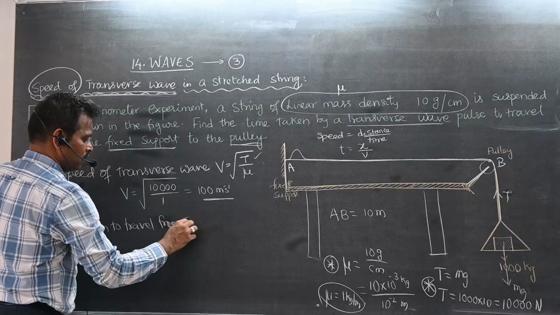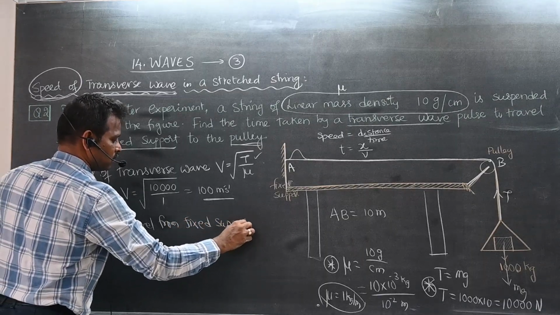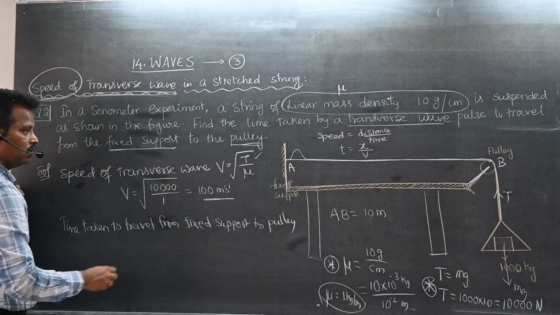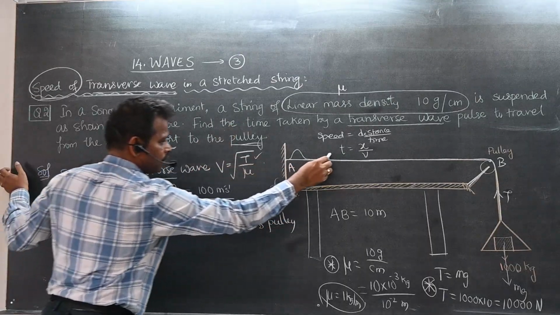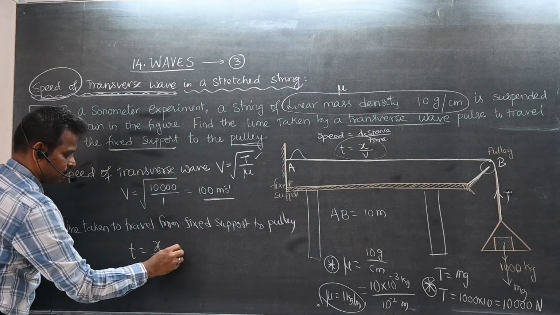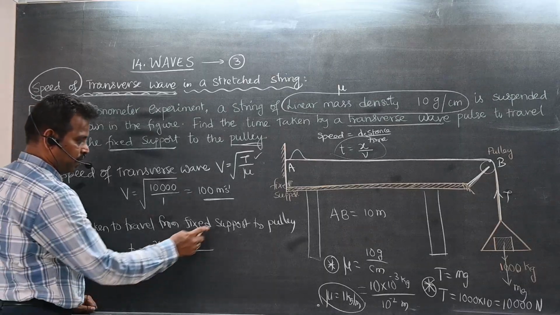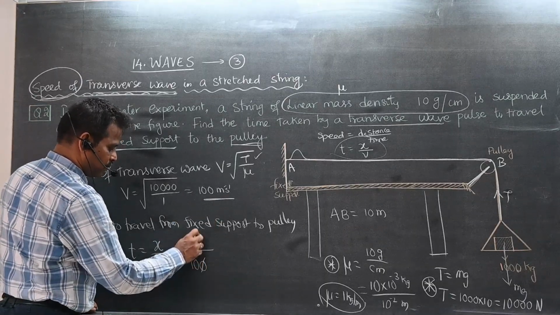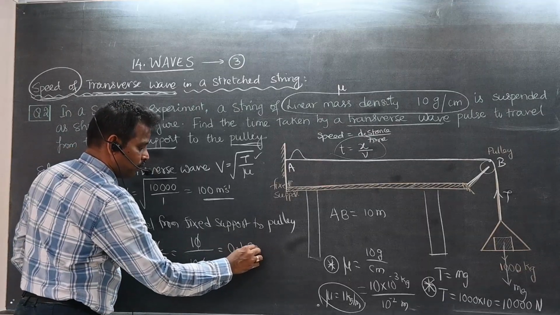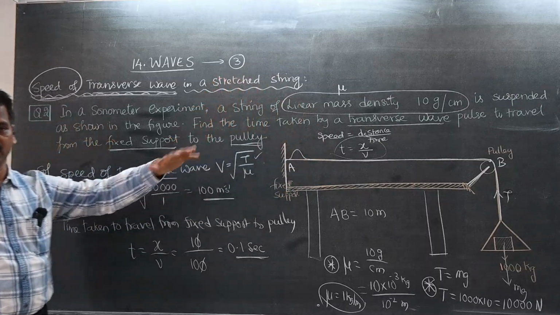from the fixed support to the weight, only of length 10 meters. So I am using this formula. What is the formula? Time taken is equal to distance traveled by speed. What is the distance traveled? 10 meters. What is the speed? 100 meter per second. 1 by 10. How much? Within 0.1 seconds, the pulse will travel from A to B.